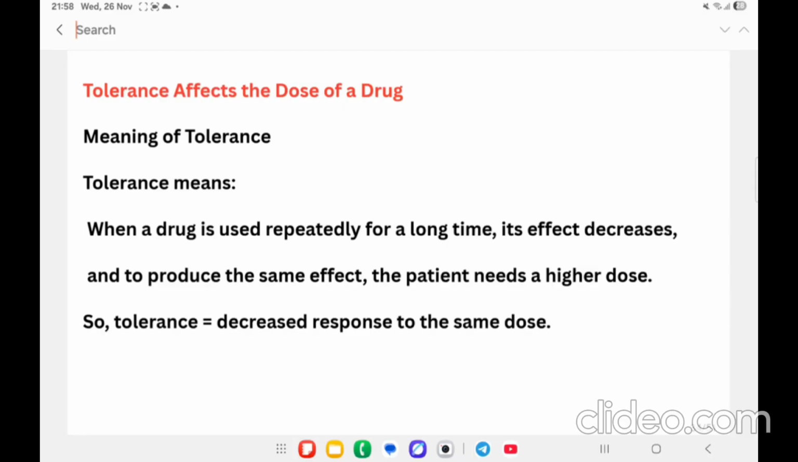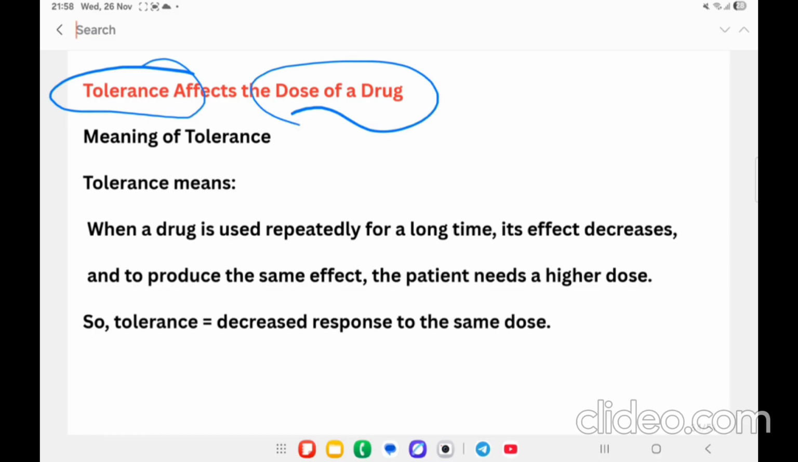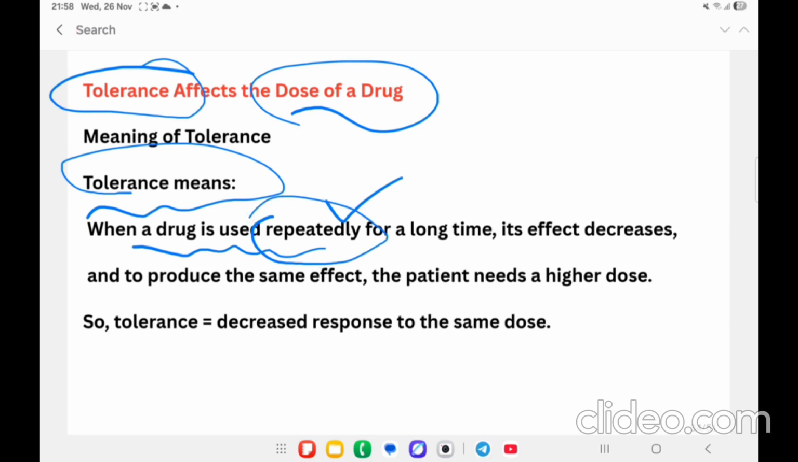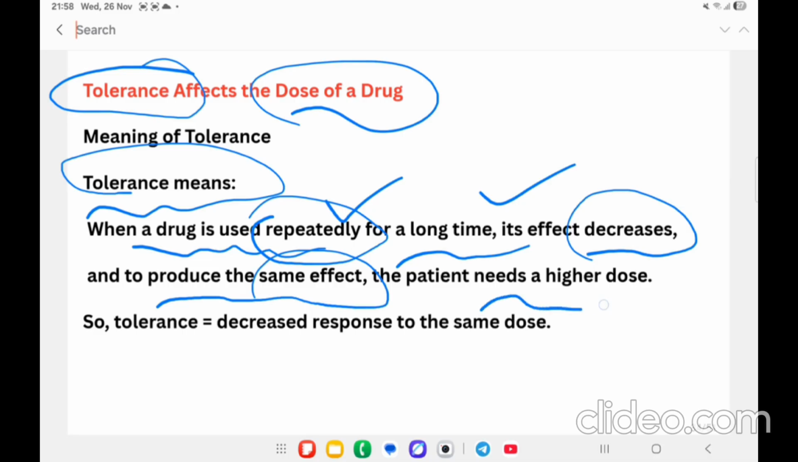Then another very important factor, that is drug tolerance, and how it is going to affect the dosage of the drug. First we will understand what drug tolerance is. When any drug is used repeatedly, meaning multiple times for a longer period of time, then its effect on the body is going to decrease. And to produce the same effect, the patient requires a higher dosage because the body starts developing tolerance towards the drug.